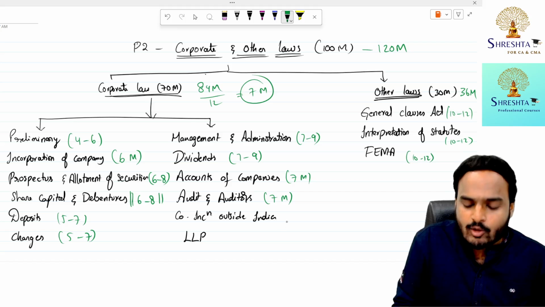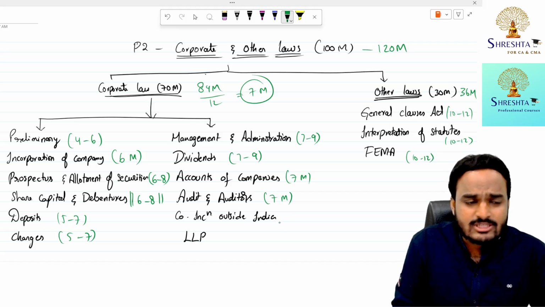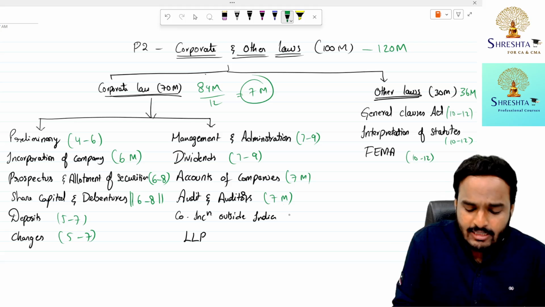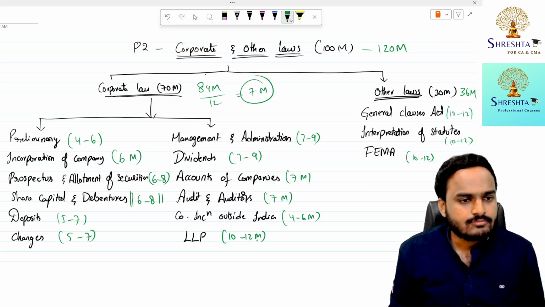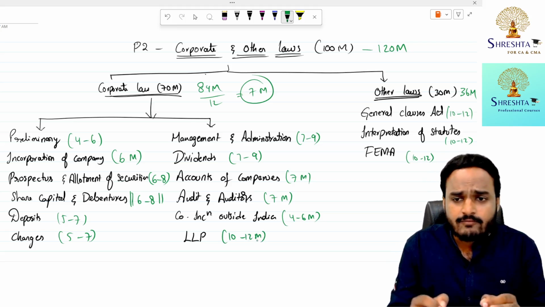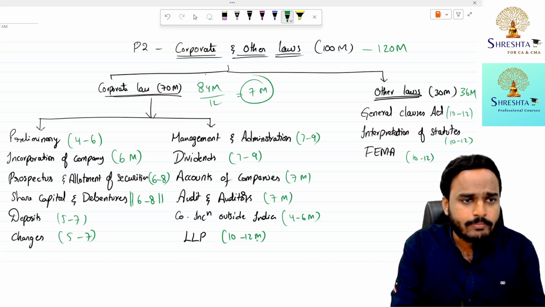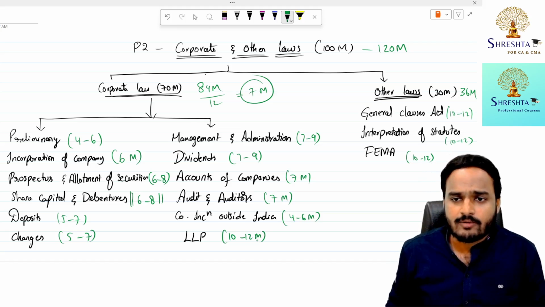Companies Incorporated Outside India is a new chapter which was not there in the old scheme. Expected weightage is 4 to 6 marks. LLP, 10 to 12 marks. So this is the expected weightage from each and every chapter in Corporate Laws as well as Other Laws.